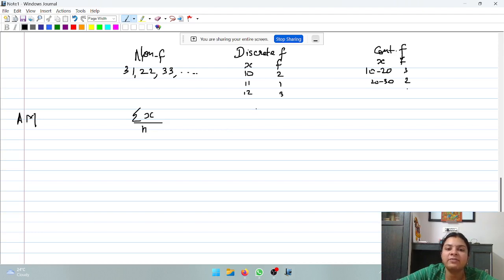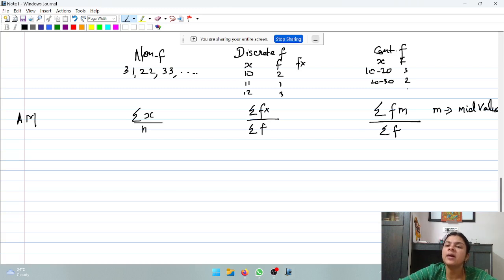Whereas when it is discrete frequency, it is sigma fx divided by sigma f, where f is the frequency and the value will get multiplied and then we need to take the total. So we will have a separate column of fx where we will multiply all the values and then take the total in the numerator. Likewise, in the continuous frequency, it will be sigma fm divided by sigma f, where m represents not the value of x directly, here it represents the mid value.